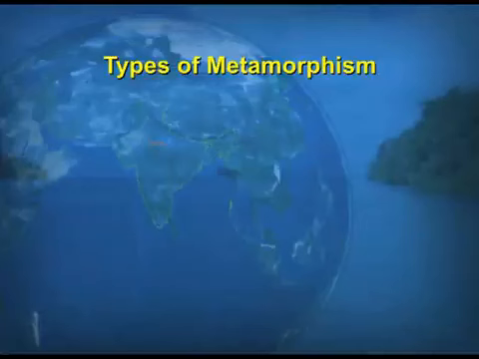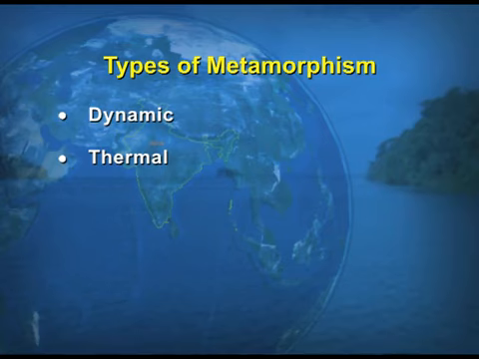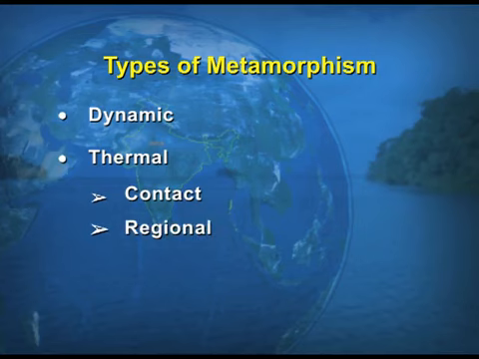So, I have already told you that metamorphism is because of two factors, one is the heat, another is the pressure. Now, what are the types of metamorphism? There are two types of metamorphism, one is dynamic, another is thermal. Thermal is further divided into two types, one is contact metamorphism, another is regional metamorphism. Now, what is dynamic? Dynamic is the change in the rock because of the breaking up of the rock structure, that is known as dynamic metamorphism.